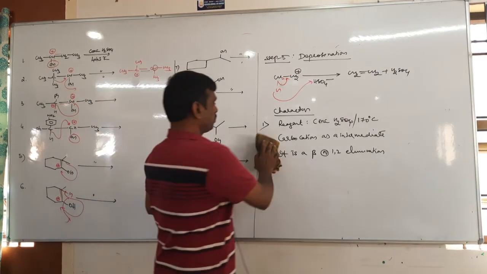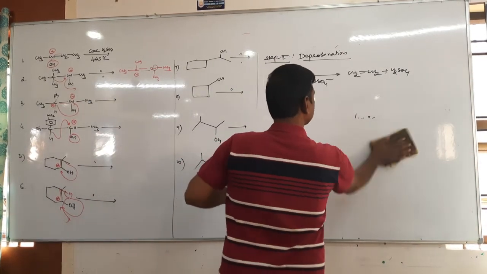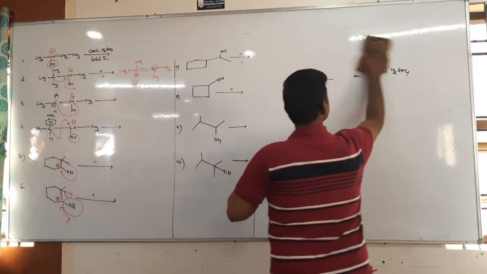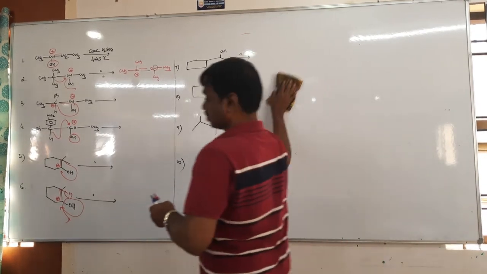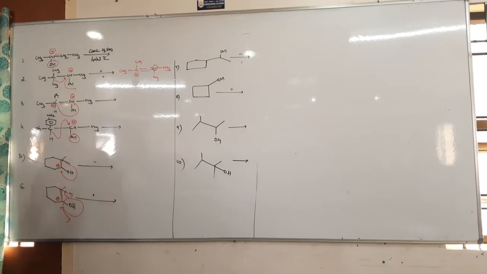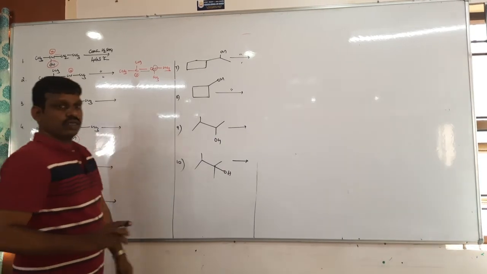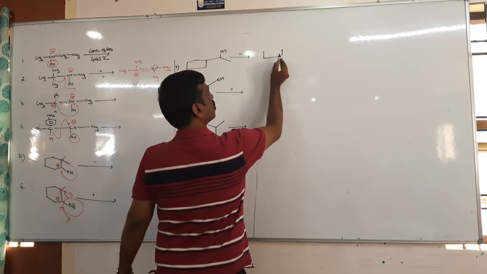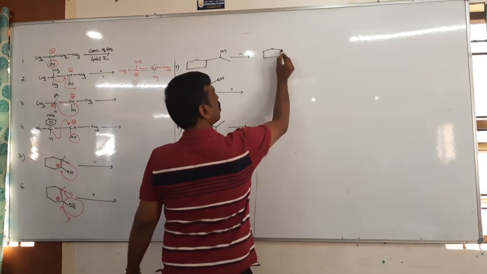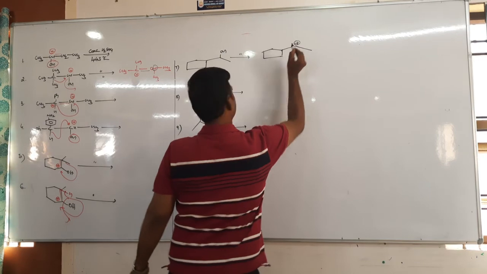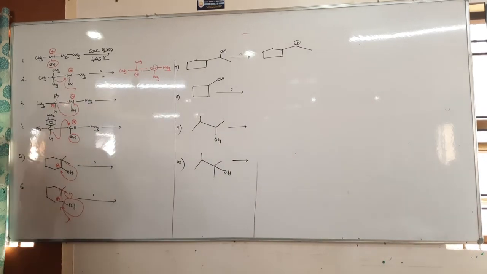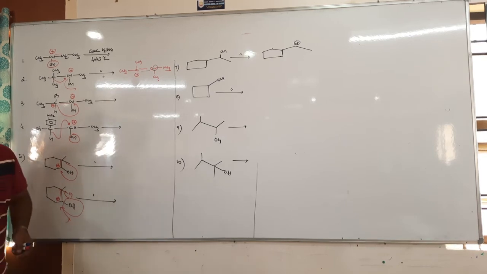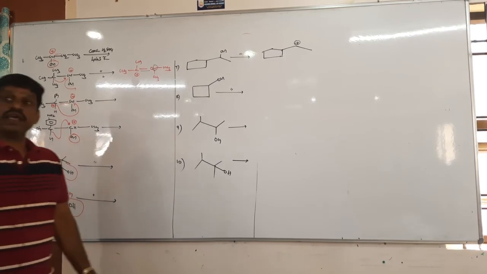What is the product? Now remove the OH minus. Carbocation is formed, right? So which carbocation is that? Secondary carbocation. Now tell me, is there any rearrangement?